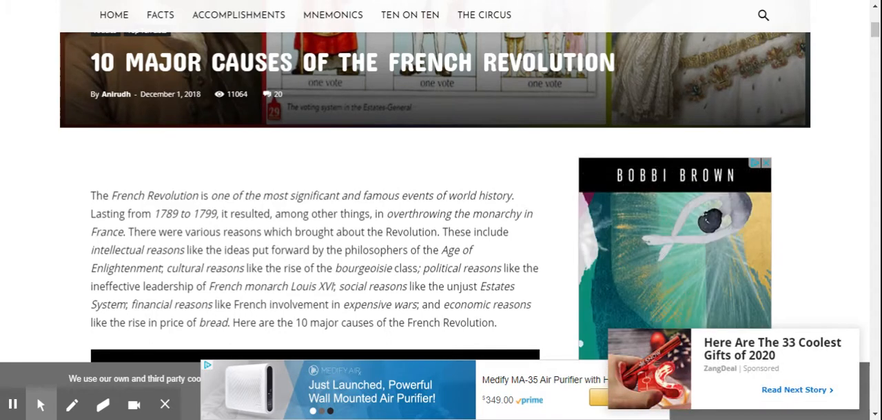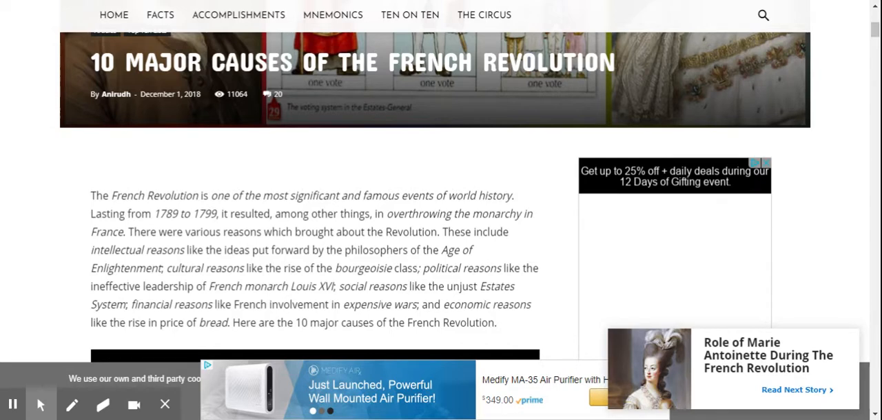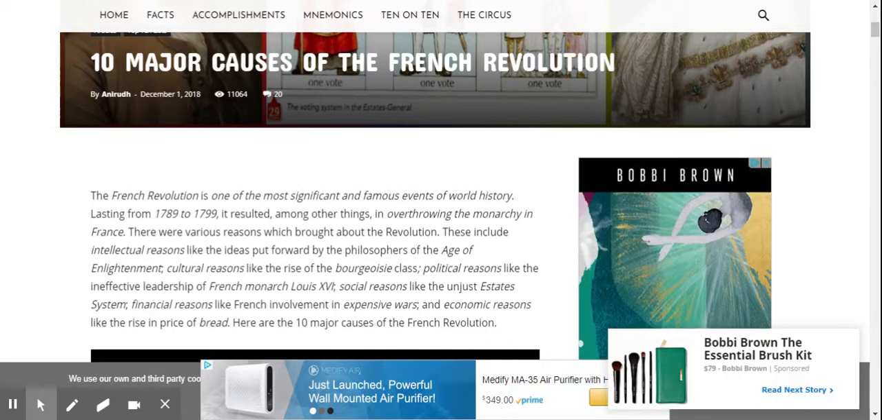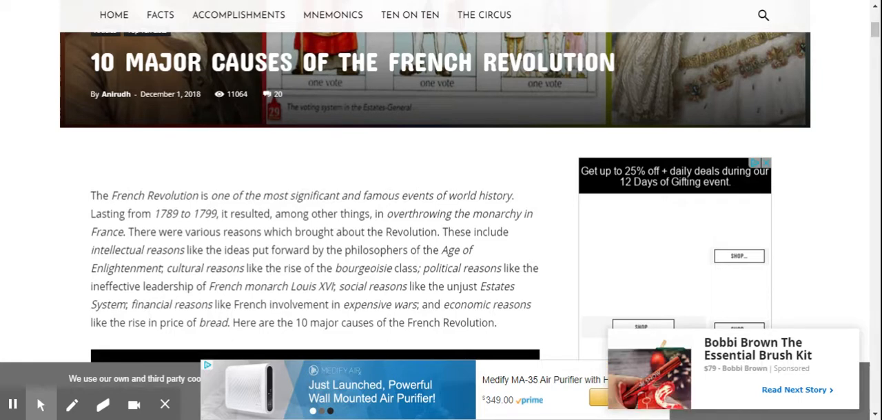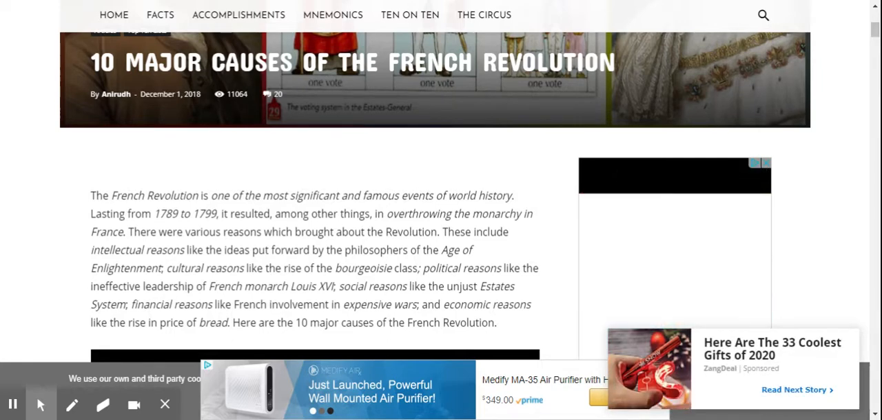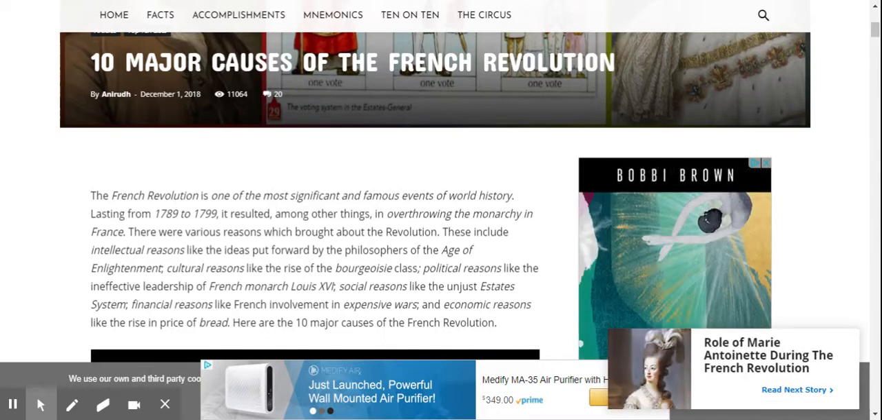These include intellectual reasons, like the ideas put forward by the philosophers of the Age of Enlightenment, cultural reasons like the rise of the bourgeoisie class, political reasons like the ineffective leadership of French monarch Louis XVI, social reasons like the unjust estate system, financial reasons like French involvement in expensive wars, and economic reasons like the rise in price of bread. Here are the 10 major causes of the French Revolution.